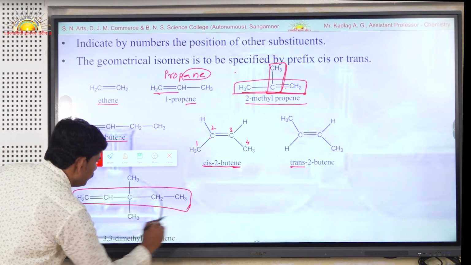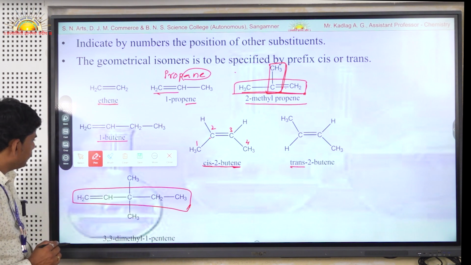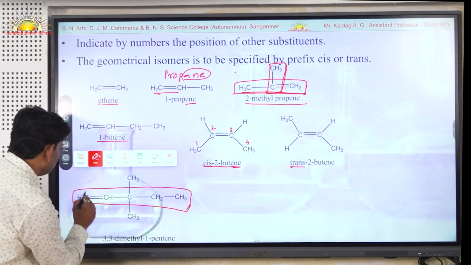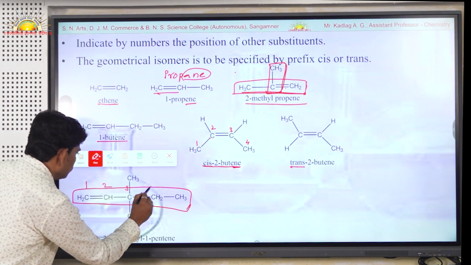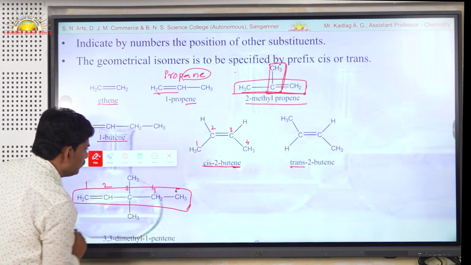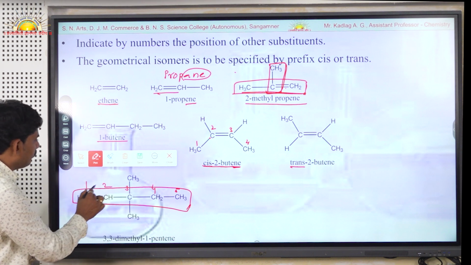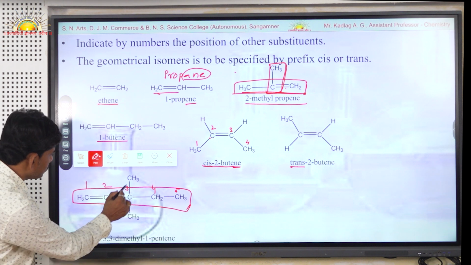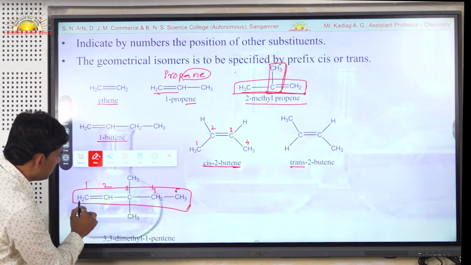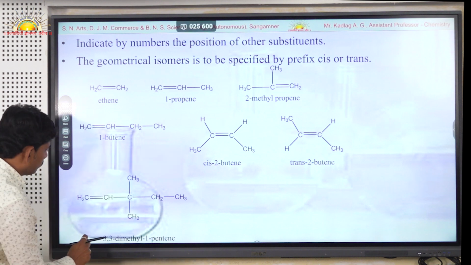In this longest continuous chain, there are 2 sides for numbering the carbon atoms. If we give the number from this side, this carbon is first, second, third, fourth, and this carbon is fifth. But the carbon-carbon double bond must have the lowest possible number, and hence the nomenclature of this compound is 3,3-dimethyl-1-pentene, because there are a total of 5 carbon atoms in the parent compound.